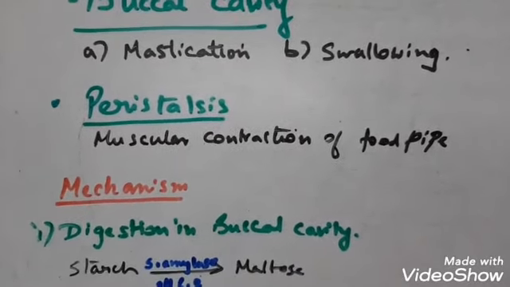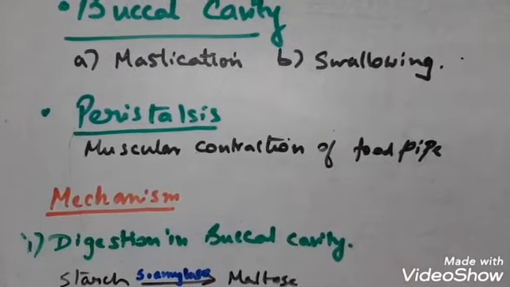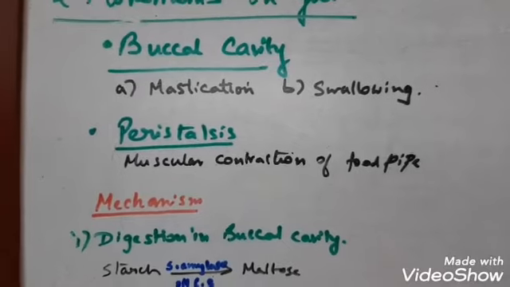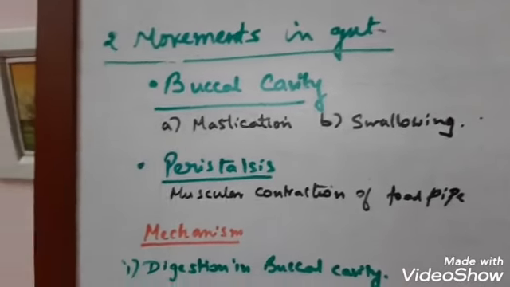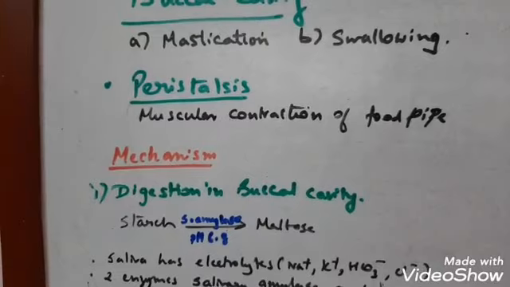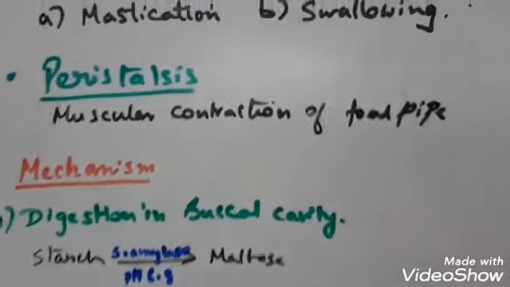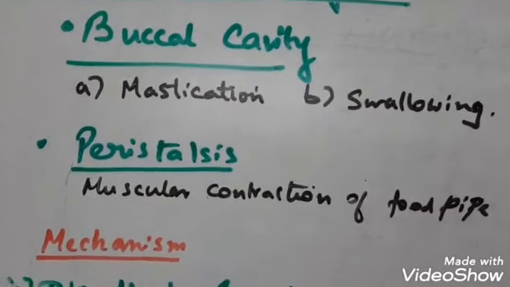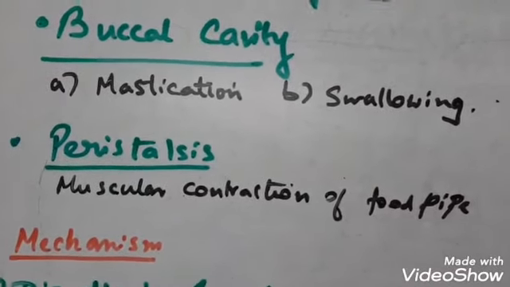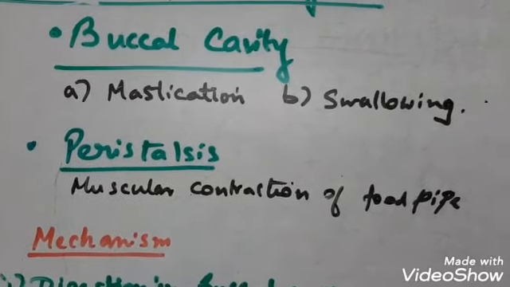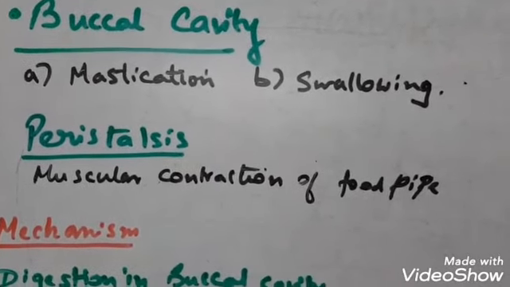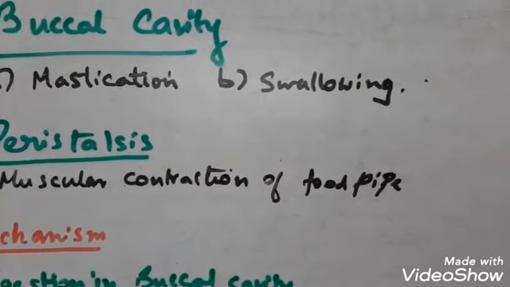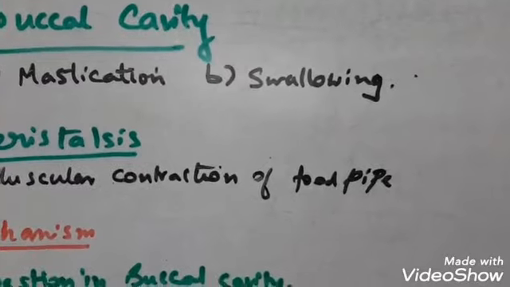Deglutition means swallowing. Now mastication of food is a voluntary process, that is we masticate the food with our own wish or will. Next comes swallowing. So you can see here 2 points in the buccal cavity: mastication and swallowing. Second is swallowing, which is also known as deglutition. In this process, the food bolus, the mass of soft food after chewing, passes into the esophagus from the buccal cavity through the pharynx.